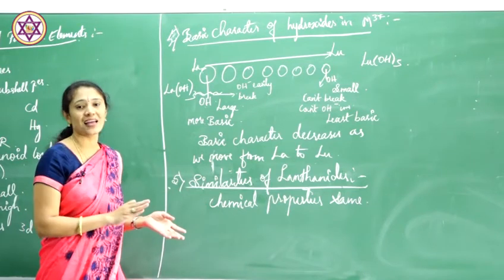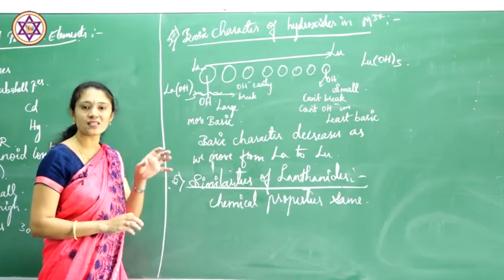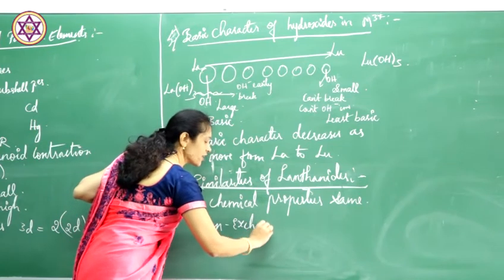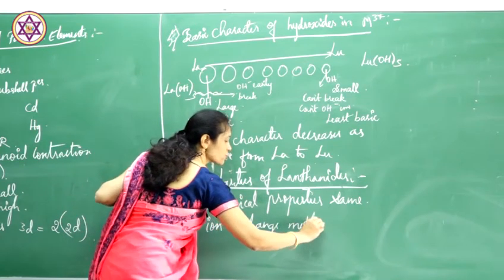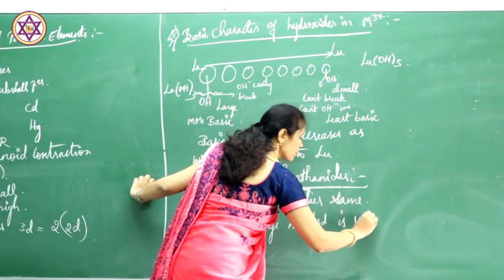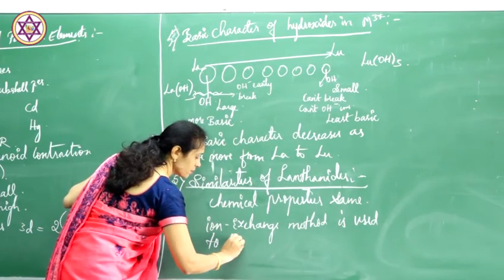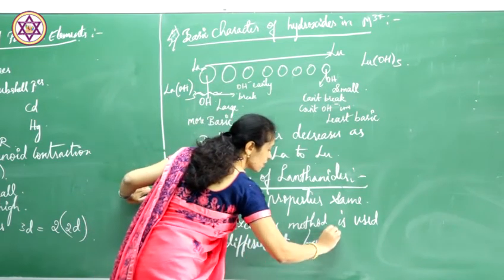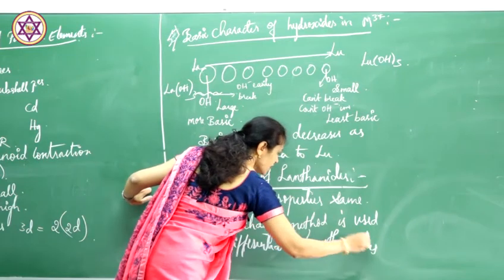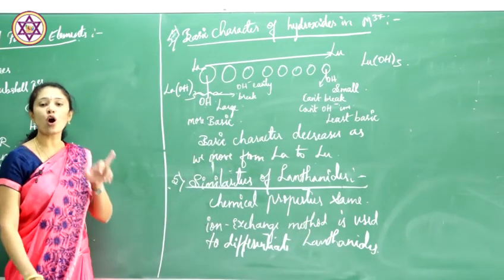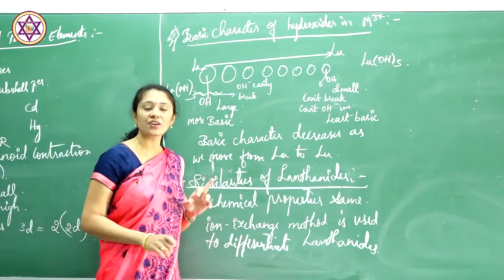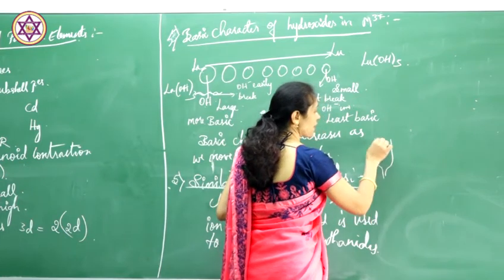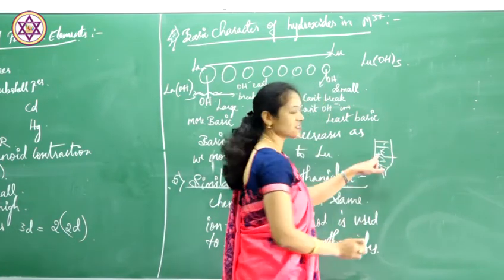To differentiate these lanthanide elements, there is a certain technique, that is nothing but the ion exchange method. Ion exchange method is used to differentiate lanthanides. In the ion exchange method, we use column chromatography. In column chromatography, there is a filling of resin taking place. This is a resin.